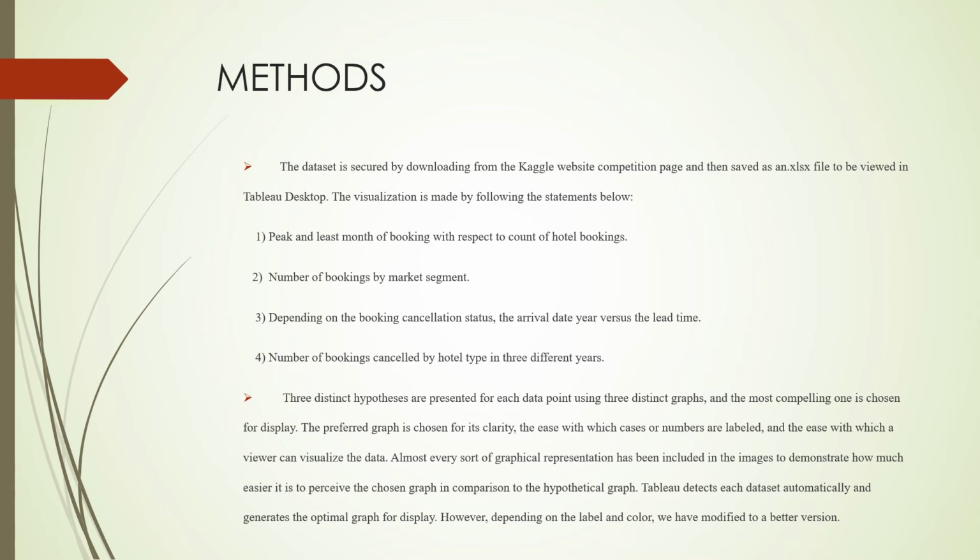For these statements, 3 distinct hypotheses are presented for each data point using 3 distinct graphs, and the most compelling one is chosen for display. The preferred graph is chosen for its clarity, the ease with which cases or numbers are labeled, and the ease with which a viewer can visualize the data. Almost every sort of graphical representation has been included in the images to demonstrate how much easier it is to perceive the chosen graph in comparison to the hypothetical graph. Tableau detects each dataset automatically and generates the optimal graph for display. However, depending on the label and color, we have modified it to a better version.